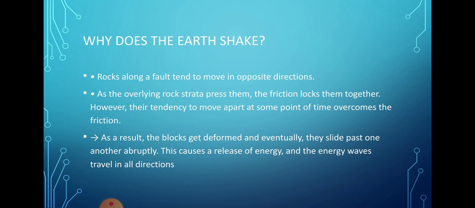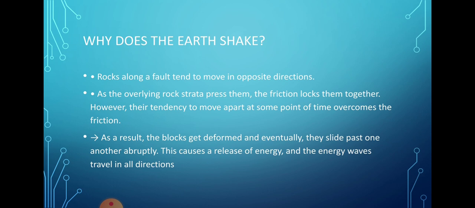Along this fault line, the rocks always want to move in opposite directions, or they want to pass by each other. When this occurs, friction occurs between them. When they move toward each other in opposite directions, friction occurs, and due to this friction, sometimes energy is released.